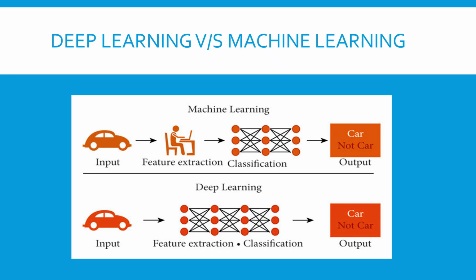In deep learning we have more complex algorithms. In machine learning the algorithms are less complex. Here we use neural networks in deep learning.